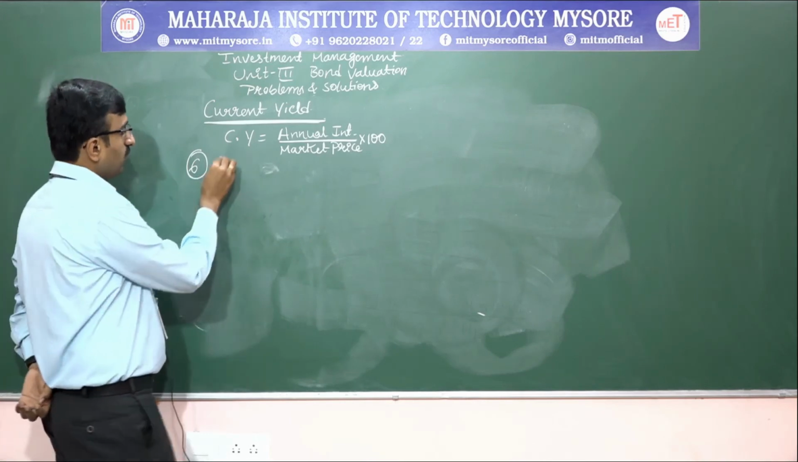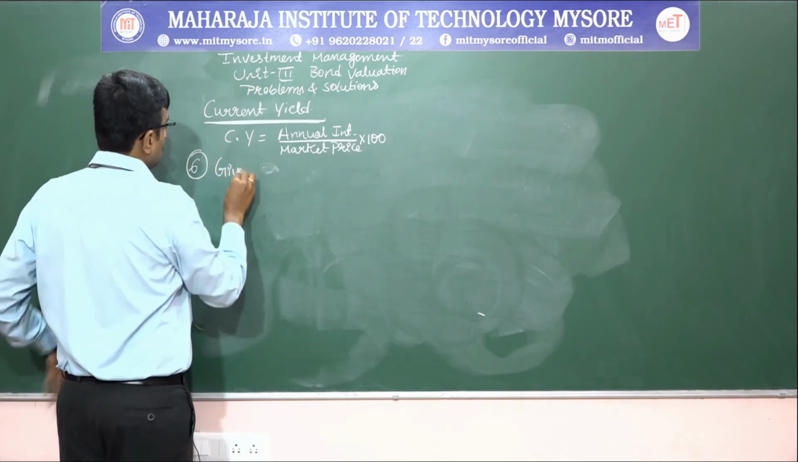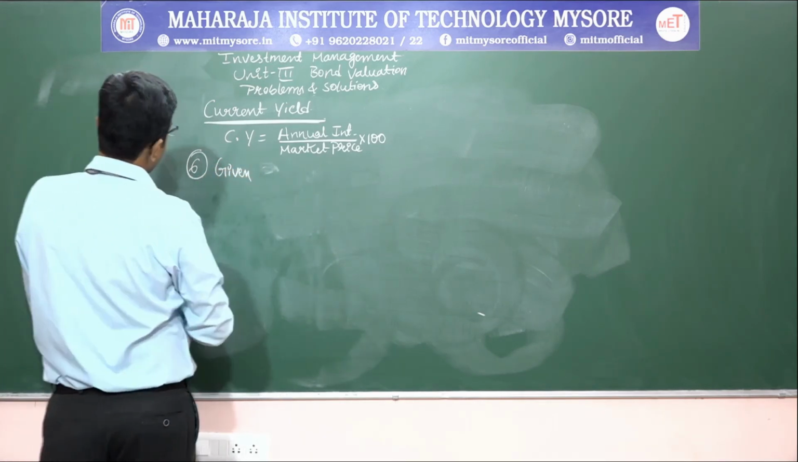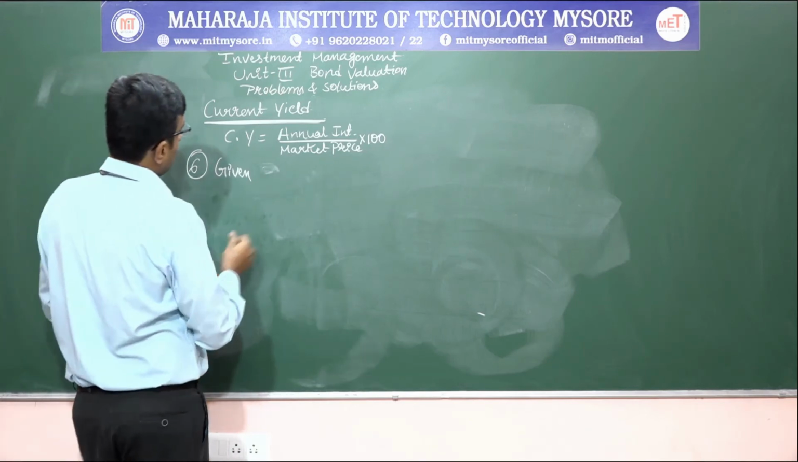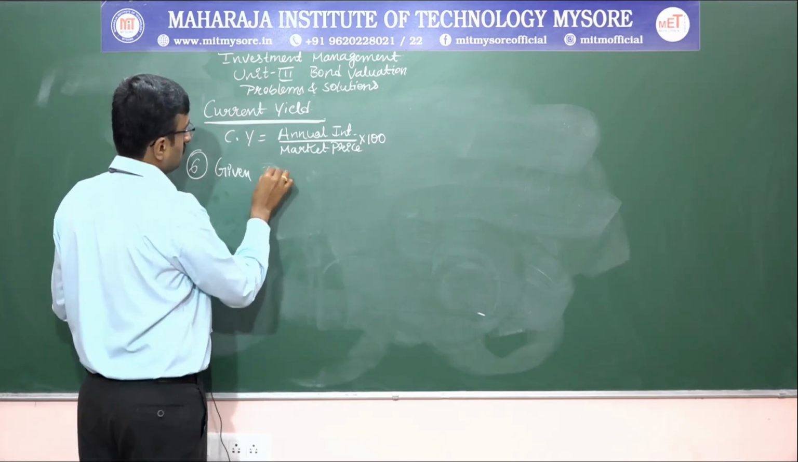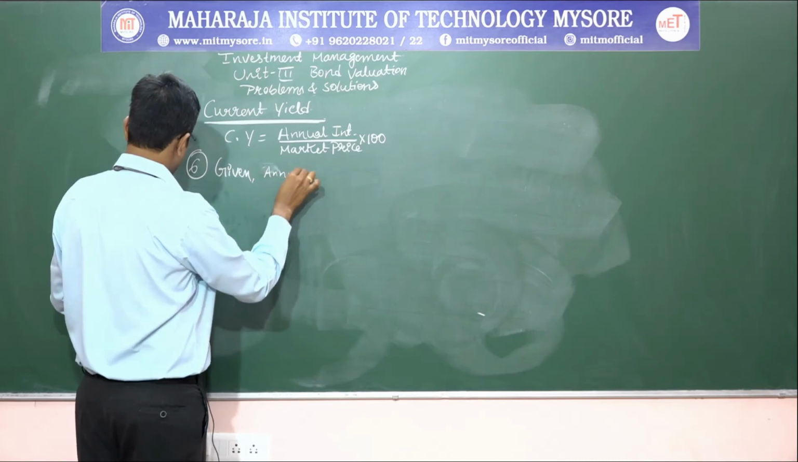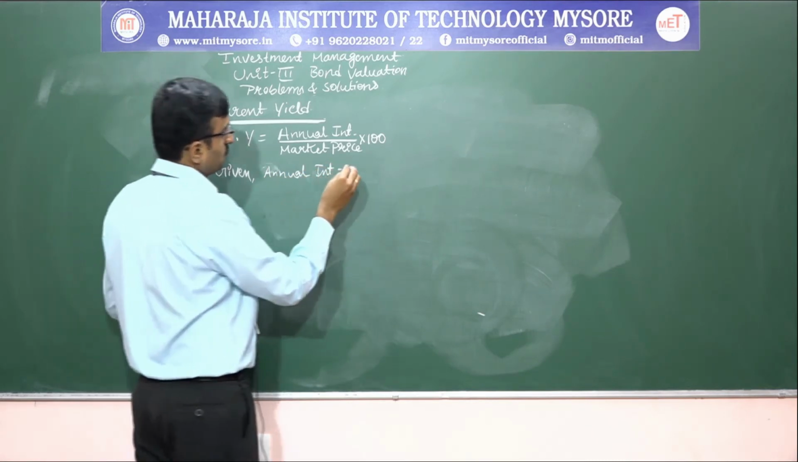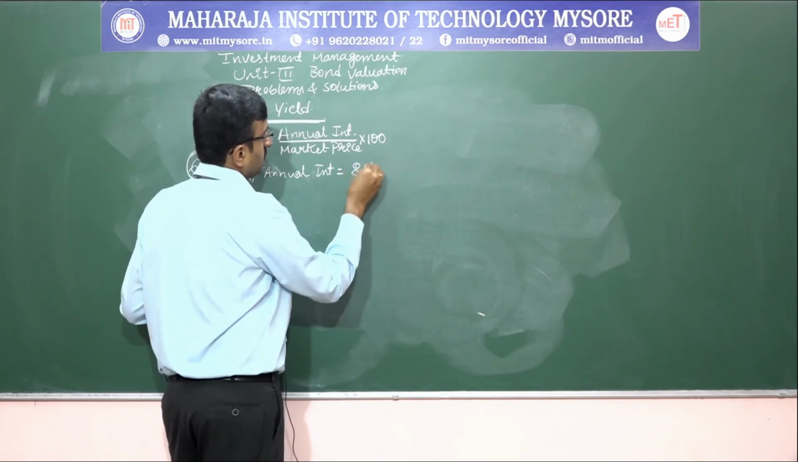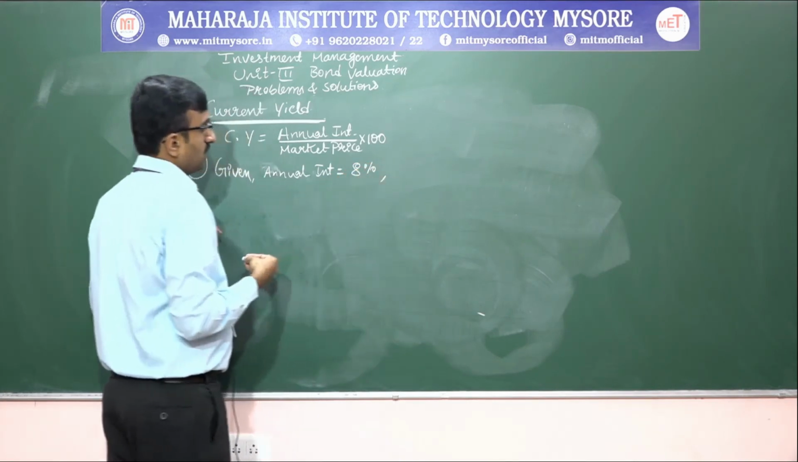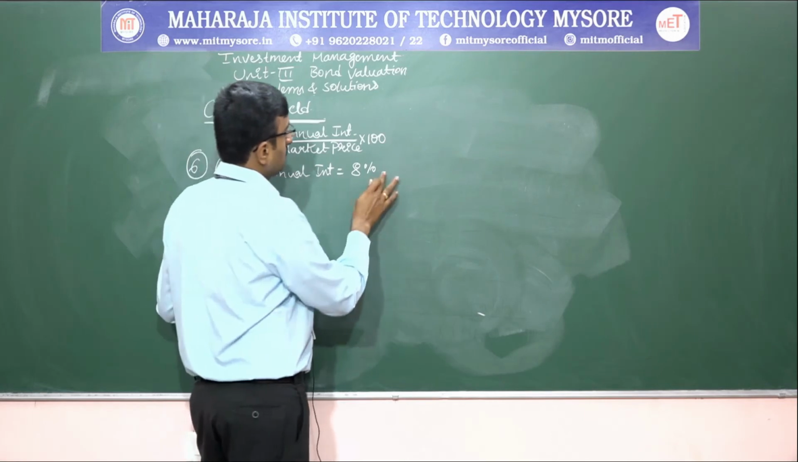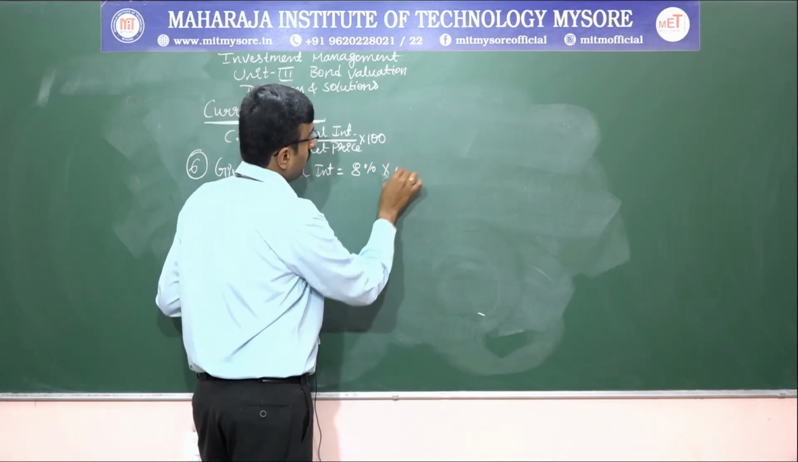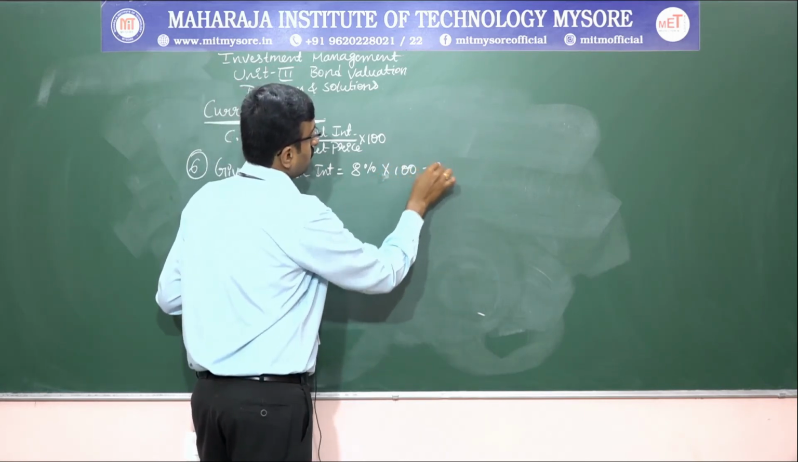Okay, so in this problem, problem number 6, on current yield, first you write down the given values. They have given the annual interest. Annual interest is how much? That is 8%. Okay, and 8% into 100 is 8 only.